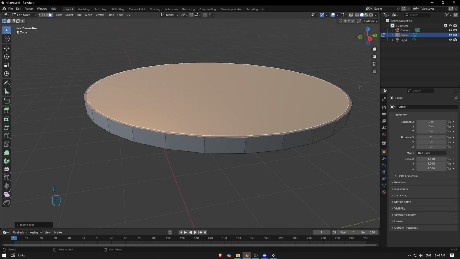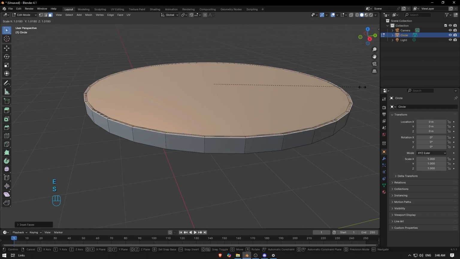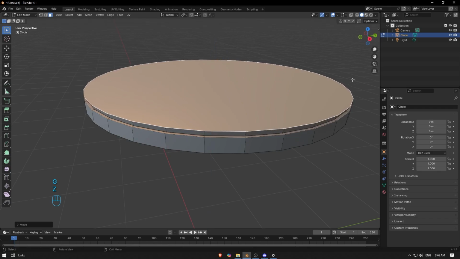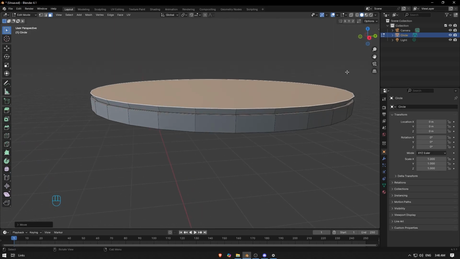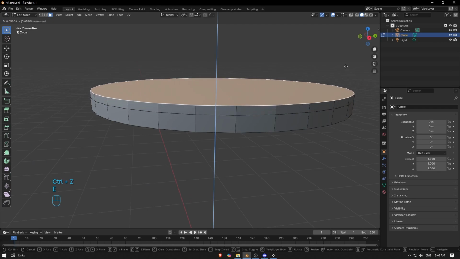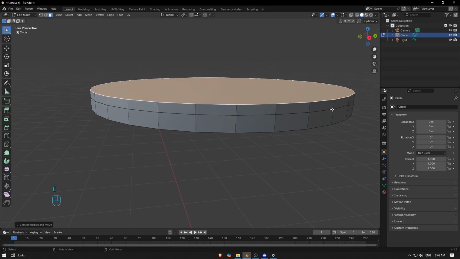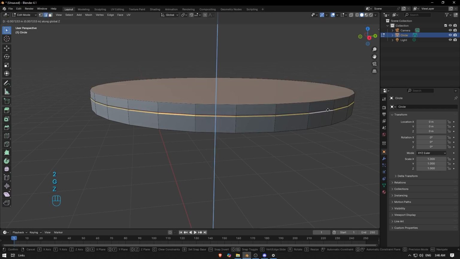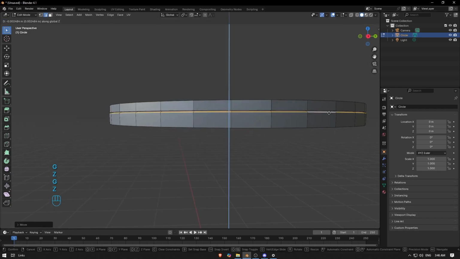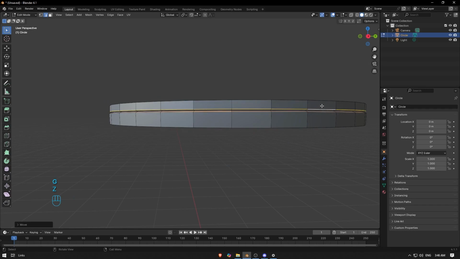So next I'm gonna go one more time here, then I to insert face, something close to this, then extrude, and then E for extrude again, something close to this one, and make this down a little bit and this one higher, so we have this shape here.